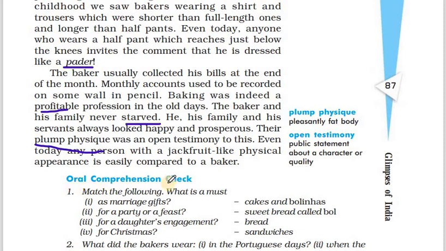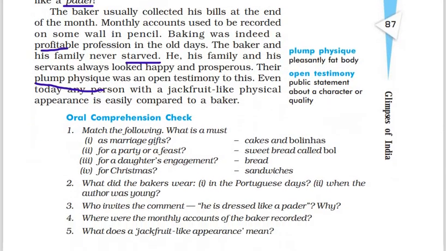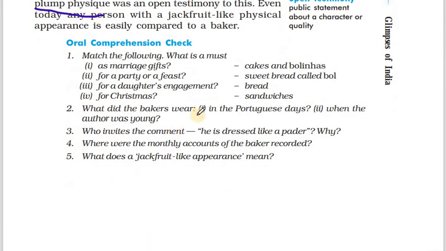So let's go to the oral comprehension check. Match the following. What is a must? As a marriage gift, a sweet bread known as bol. Correct? For a party or a feast, it was bread.